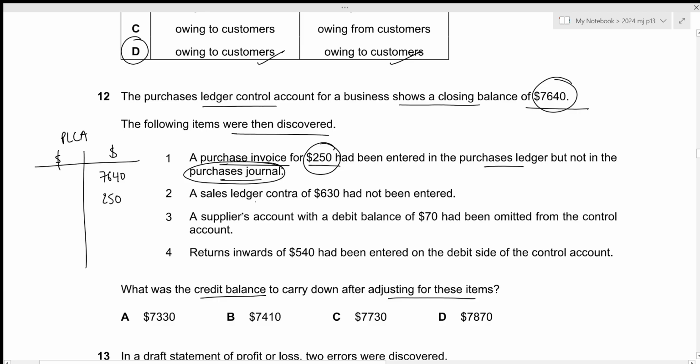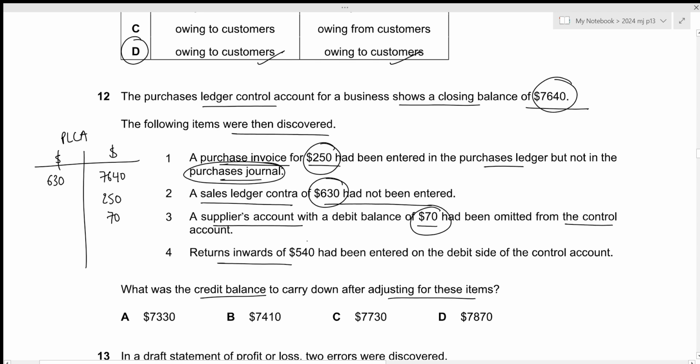For the second one, a sales ledger contra of 630 had not been entered. Contra is something that will reduce the trade payable, so this needs to be recorded on the debit side. Then a supplier's account with a debit balance of 70 had been omitted from the control account. So this just means that we still owe 70 to this supplier, so this will definitely increase our trade payables, which needs to be recorded on the credit side.